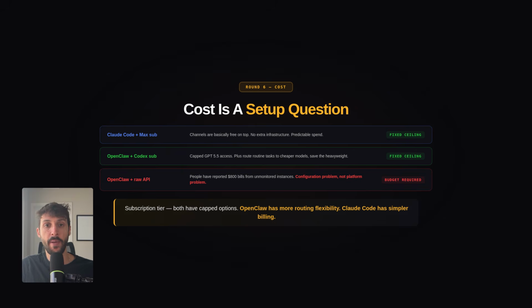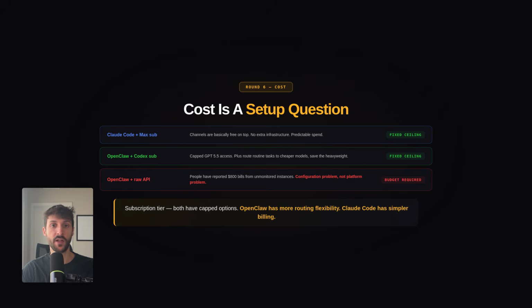If you already have a Claude Max subscription, Claude Code channels are basically free on top of that. No extra infrastructure, no server costs, no API billing surprises, fixed ceiling, predictable spend, and that's an advantage. But OpenClaw can also run on the Codex subscription, which gives you a capped cost with GPT 5.5 access. Same deal, fixed subscription, no API surprises.